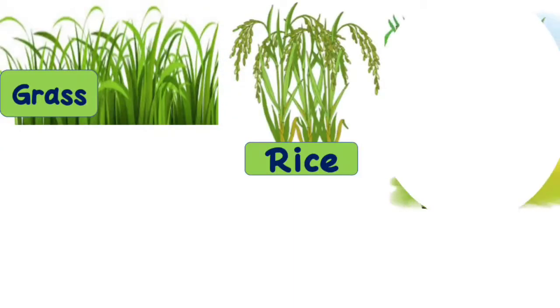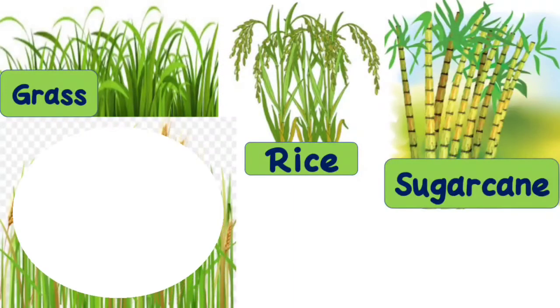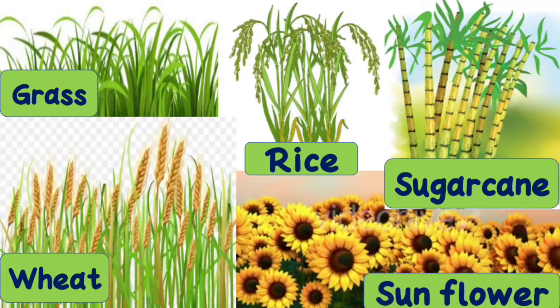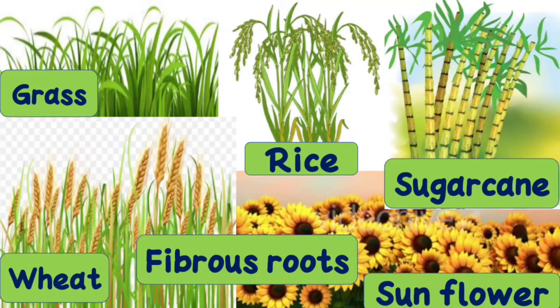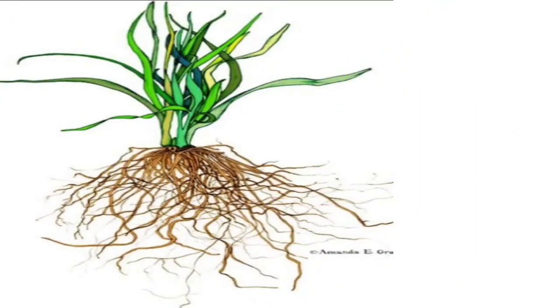Examples for the fibrous root are grass, rice, sugarcane, wheat and sunflower. All these plants have fibrous roots. These are all examples of the fibrous root.